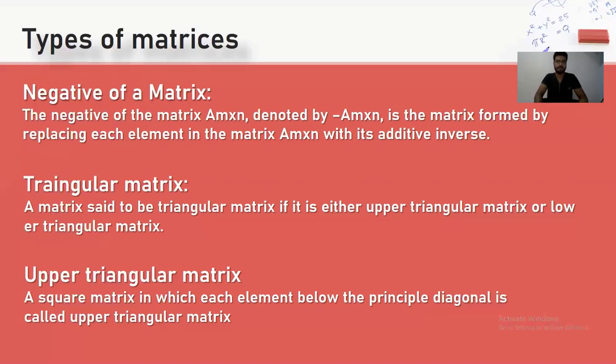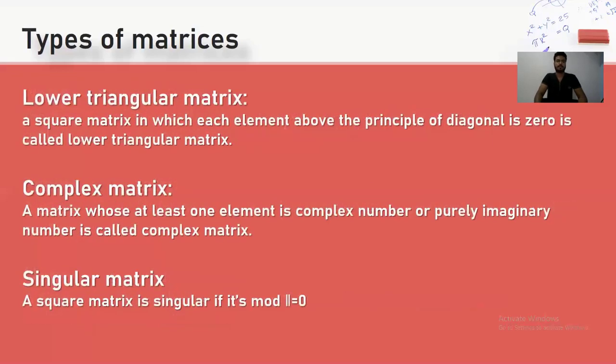Upper triangular matrix: a square matrix in which each element below the principal diagonal is zero is called an upper triangular matrix. Lower triangular matrix: a square matrix in which each element above the principal diagonal is zero is called a lower triangular matrix.